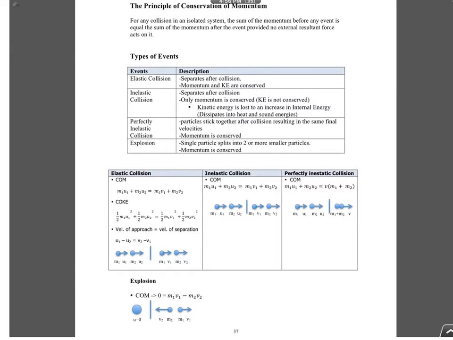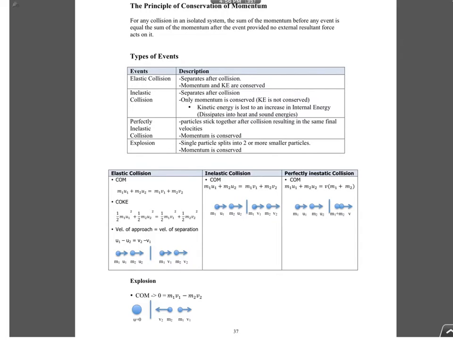Now, equation-wise, let's look at the collisions first. For elastic collision, what I've shown you is the objects. I'm assuming that initially they're both moving to the right. After collision, also moving to the right. Because momentum, is it a vector or scalar quantity? Vector quantity means direction is important. So I'm going to take to the right as my sign convention. It means right is positive.